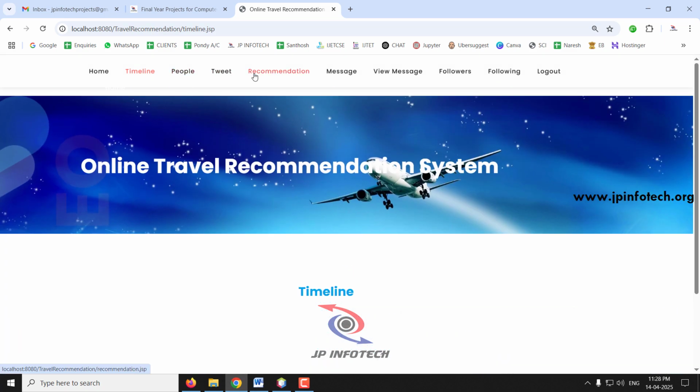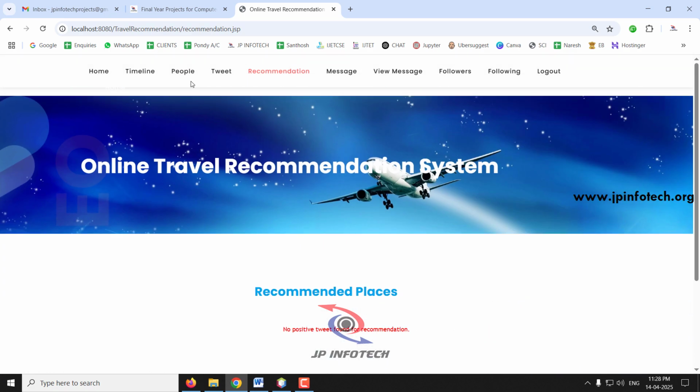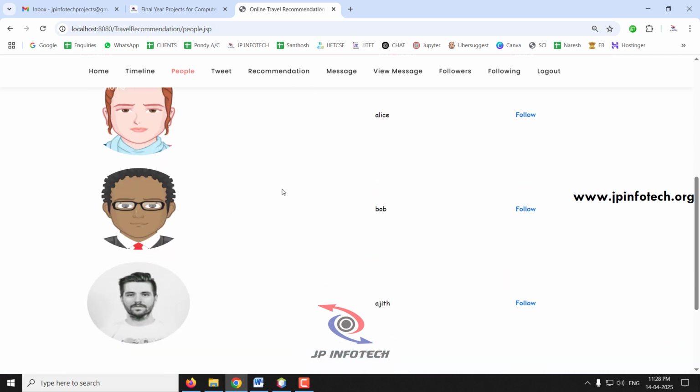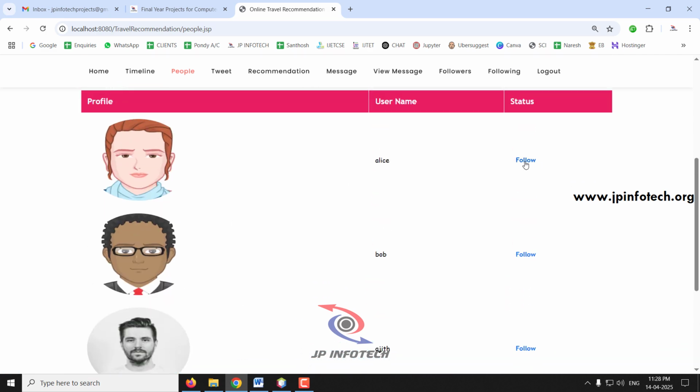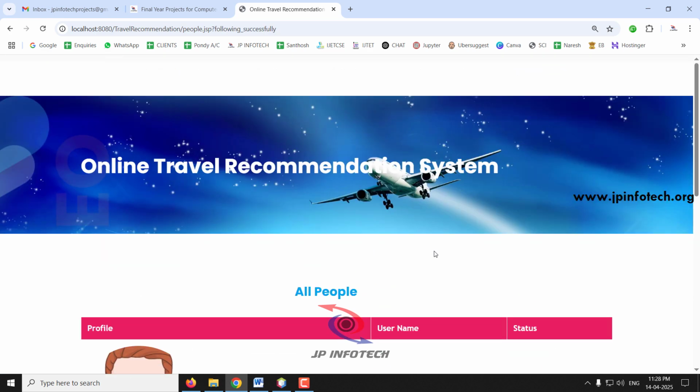So if you go to the recommendations part, you can see no tweets found, so there is no recommendation available. If you go to the people part, you can see all the people whoever we have created. So now we have created JP, Alice, Bob, Ajit, so you can see other users. If you want to follow the users, you can just click follow, so that you can follow the particular users.